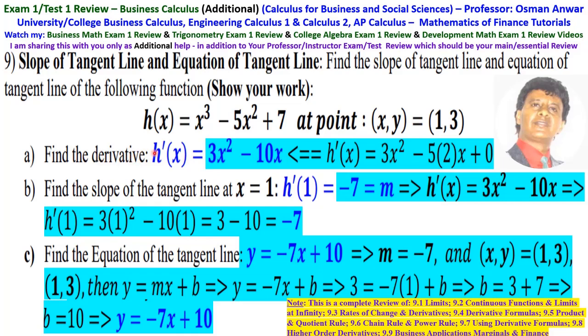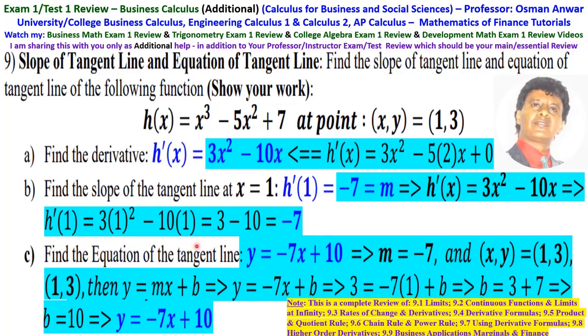First find the derivative. The derivative of this is 3x squared minus 5 times 2x, which is minus 10x, plus the derivative of 7, which is 0. So h prime of x is 3x squared minus 10x. Then find the slope of the tangent at x equals 1, which is h prime at 1, equal to 3 times 1 squared minus 10 times 1, which is 3 minus 10 equals minus 7. So that is the slope of the tangent, it is m.